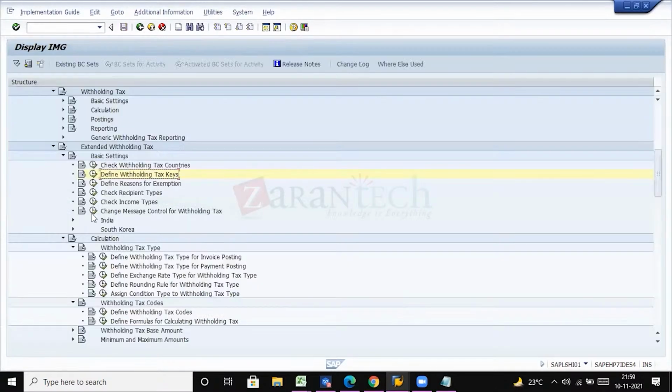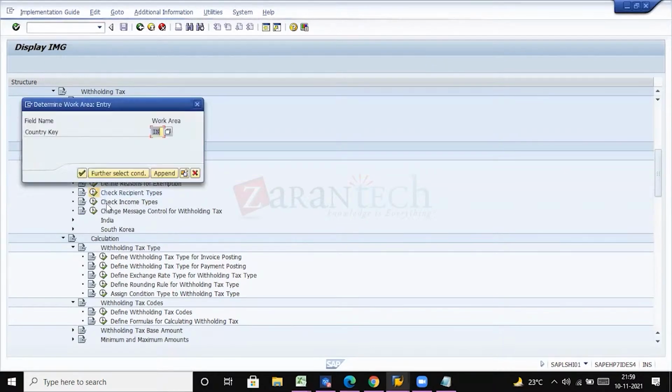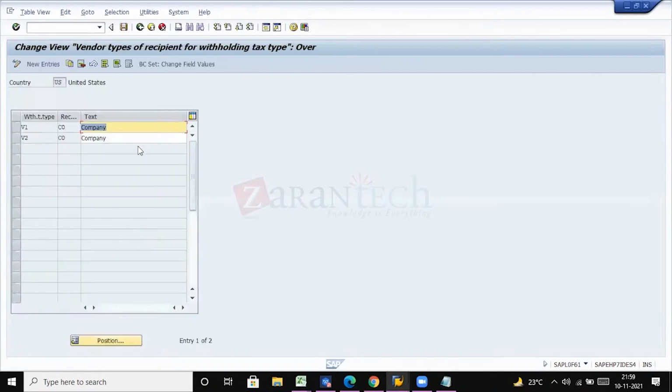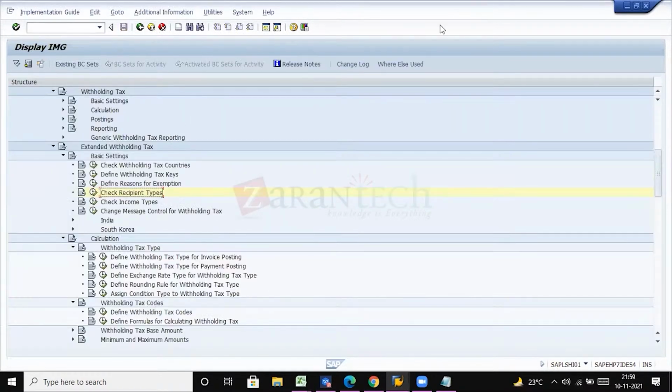Now this is done, and we'll move on to recipient types. We'll be mapping our company code. What happened to my system?